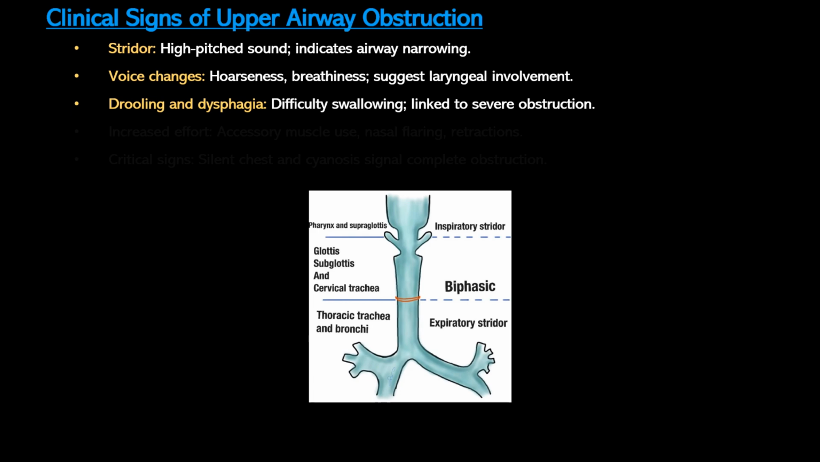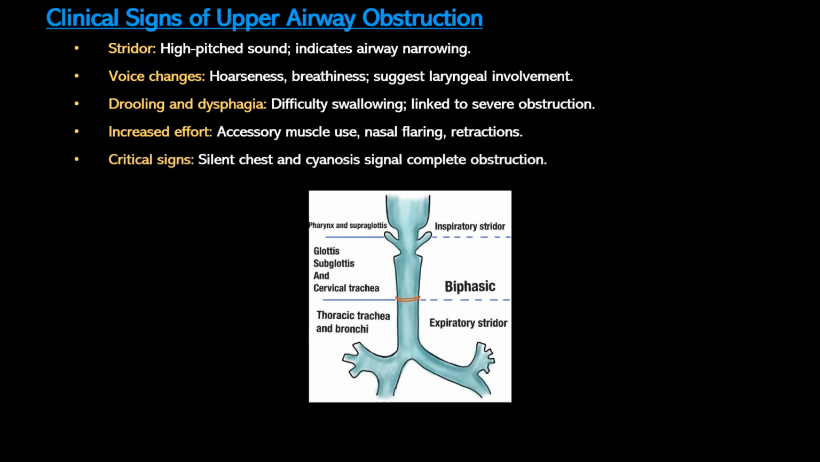As the obstruction worsens, patients exhibit increased effort to breathe. Accessory muscle use, nasal flaring, and retractions of the chest are clear signs of an increased work required to overcome airway resistance. Finally, there are critical signs such as silent chest and cyanosis. Now, these are ominous indicators of complete airway obstruction. Cyanosis results from severe hypoxemia, while a silent chest reflects the complete absence of airflow. These signs demand immediate intervention to prevent respiratory arrest.